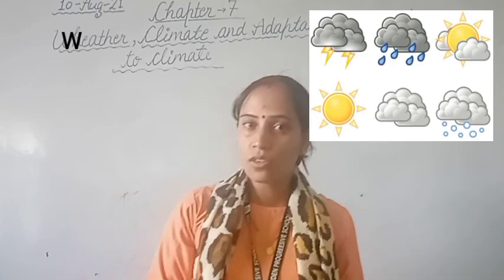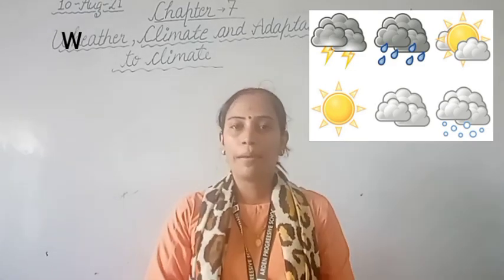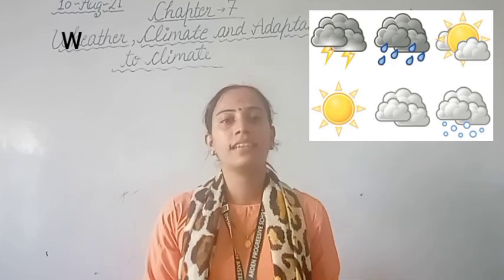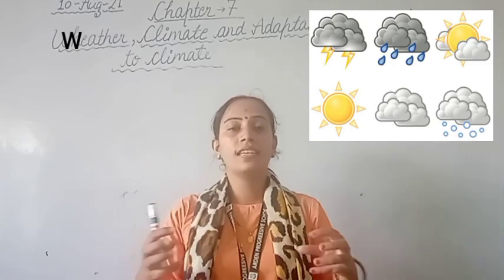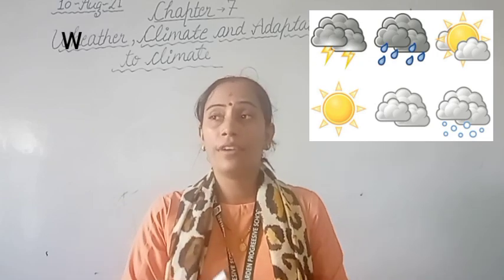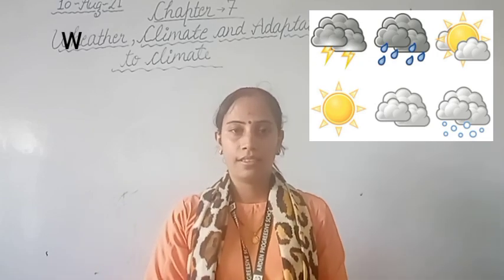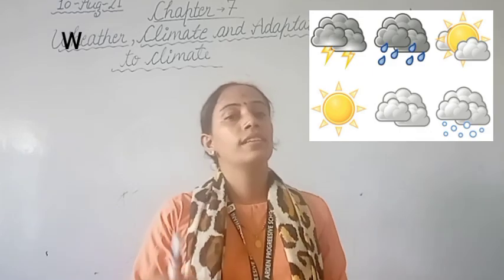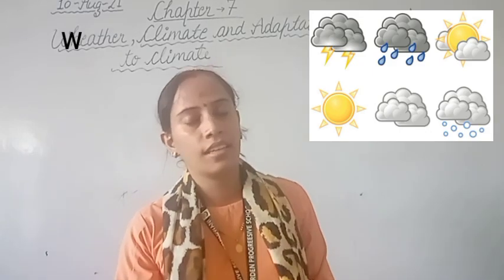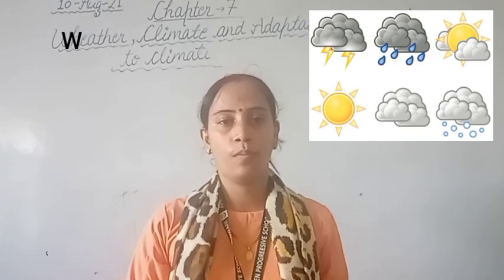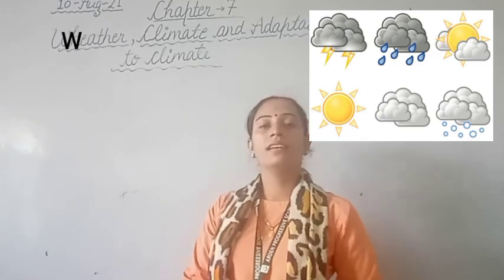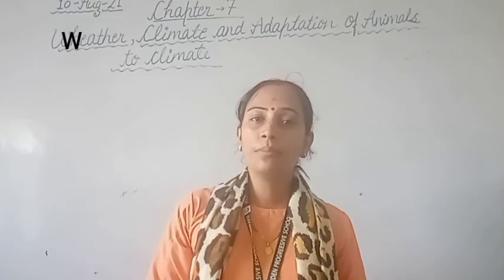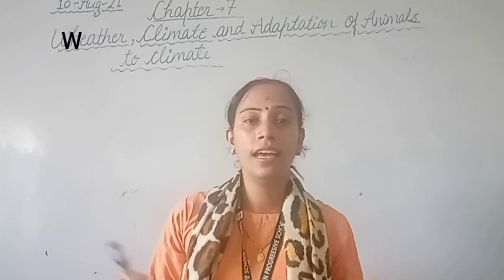Now what are the elements of the weather? Temperature, humidity, wind speed, rainfall, etc. These are the elements on which our weather is totally dependent. When changes take place in these elements, changes automatically take place in weather also. Clear? And we measure the changes in temperature with the help of the maximum and minimum thermometer.